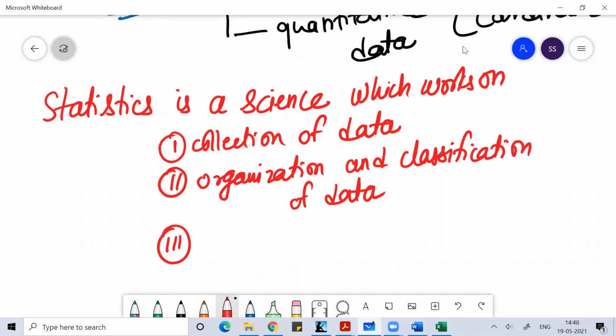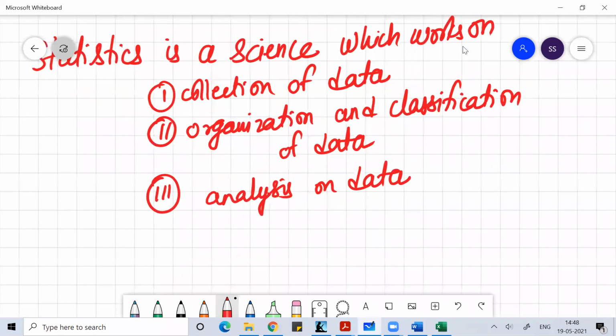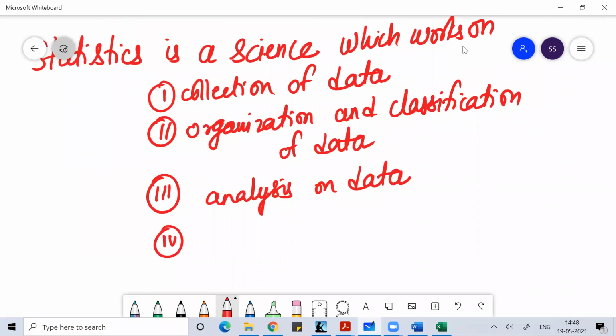Once you organize the data appropriately, then you need to analyze the data. The third part is analysis on data. The analysis is the homework you did from your end to understand the data. Once your analysis part is done, you need to tell the world what analysis you did. For that, you need to present the data. Then it is called presentation of data.